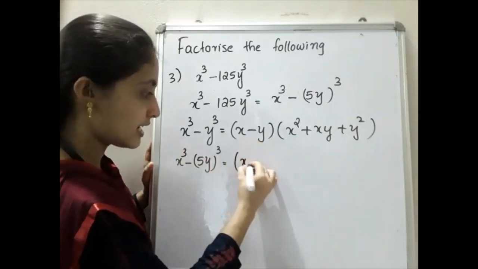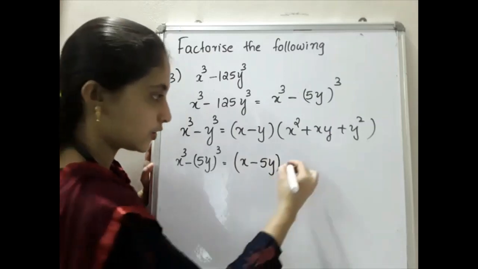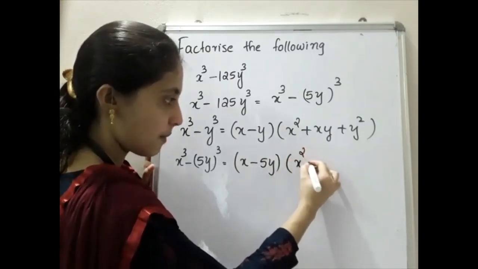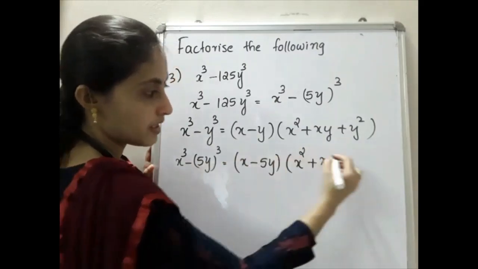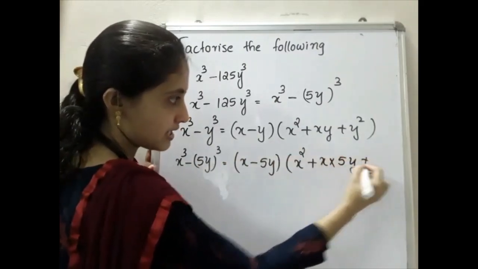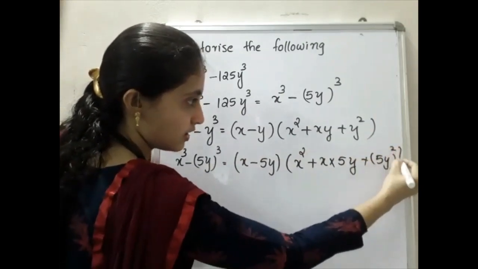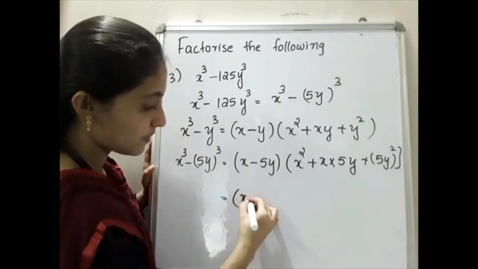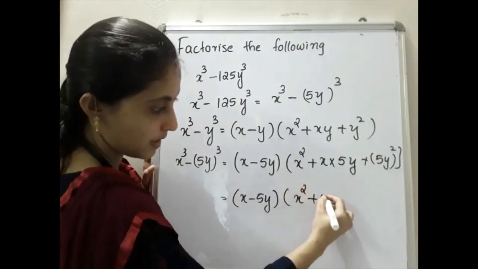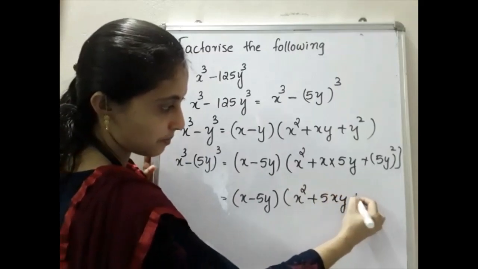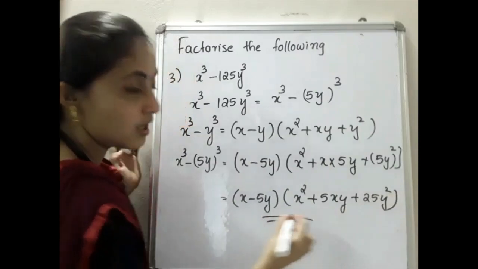So x minus 5y into x square plus x times 5y plus 5y the whole square. So that is equal to x minus 5y into x square plus 5xy plus 25y square. That is our answer.